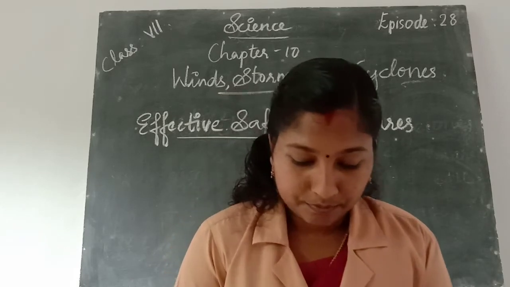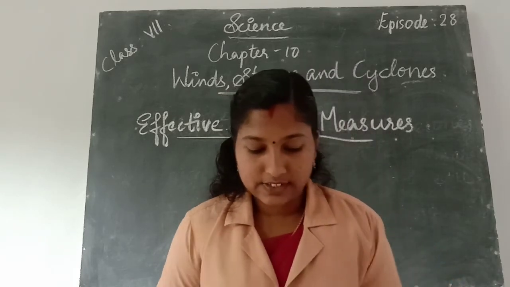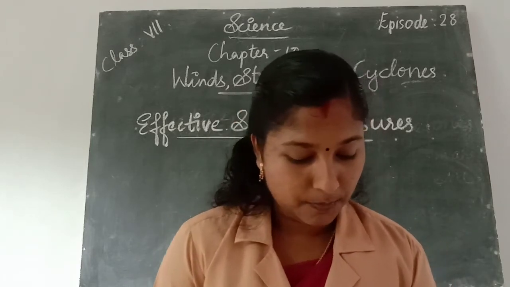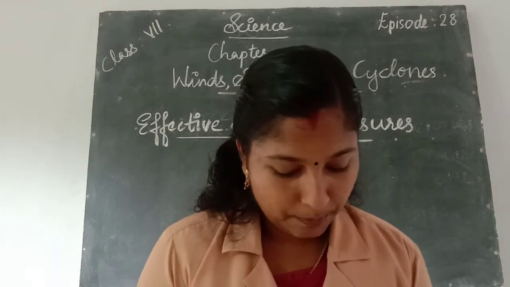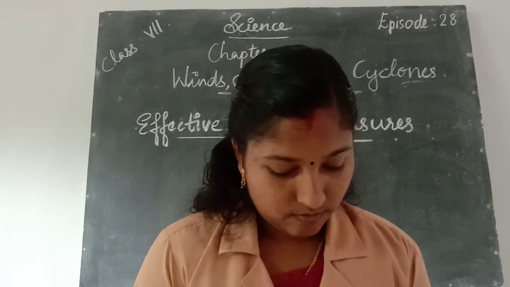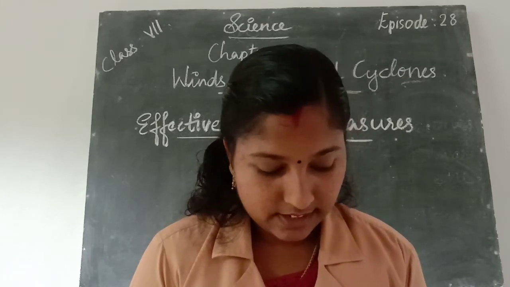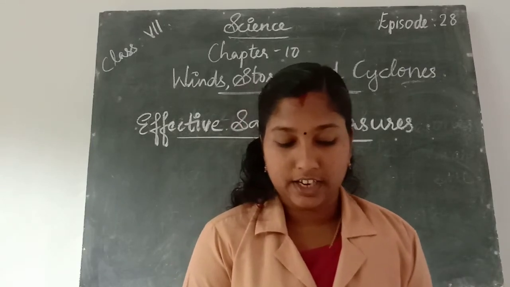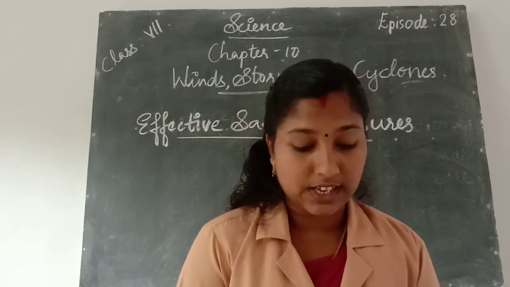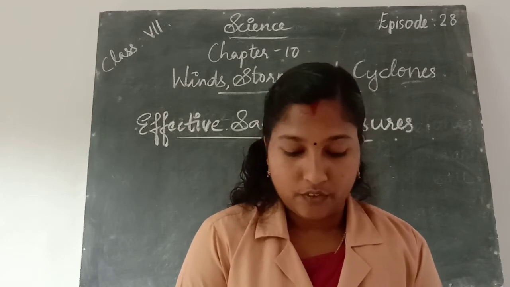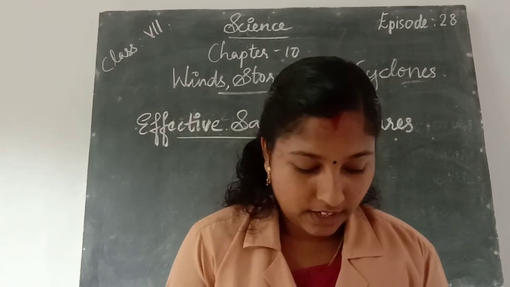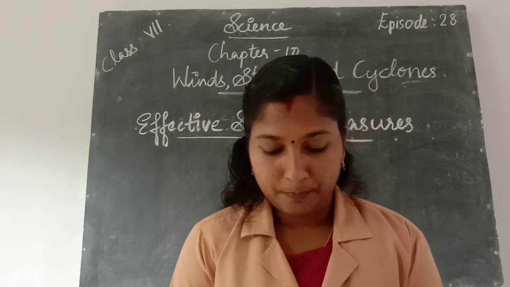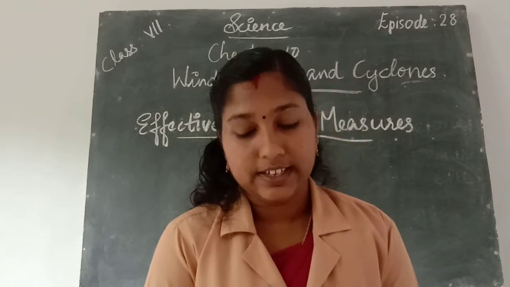Okay. So our lesson is over. Once again we should revise our portions. In this chapter we learn about winds, storms and cyclones. We learn how storms are formed, and different activities we discussed.